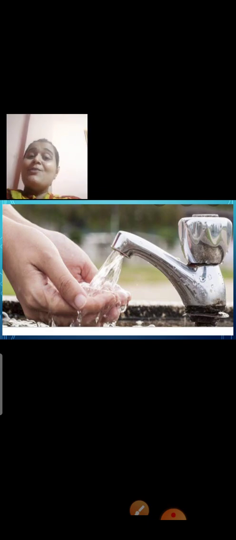But where has the water in the pipe come from? See the next one. Bucket full of water. How is this bucket filled? Now you may answer me very easily. It is kept below a tap, and the bucket has been filled with the water. But again, where has the water in the tap and the water in this bucket come from? And the answer to all these questions which I asked you is rain.